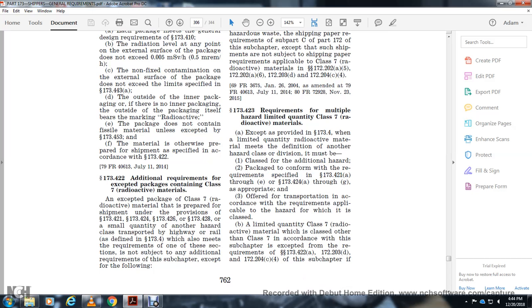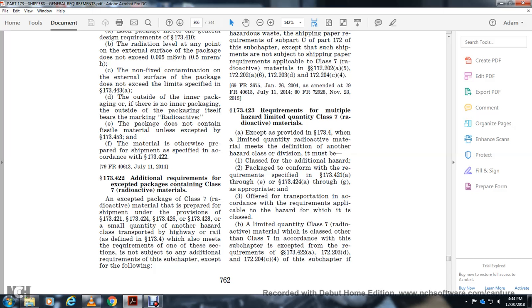173.423, with the requirement of the multiple that has the liquid classified with the radioactive material, except for the provided 173.4 with the limited quantity of the radioactive material, with the definition of the aim of the class division, with the class of additional packaging for the conformance of the requirements specified in 173.421 A through E and 173.424 A and G through this, appropriate offered with the transportation.